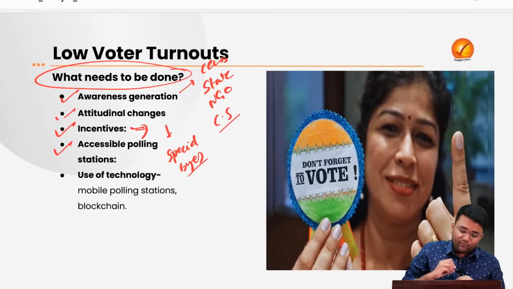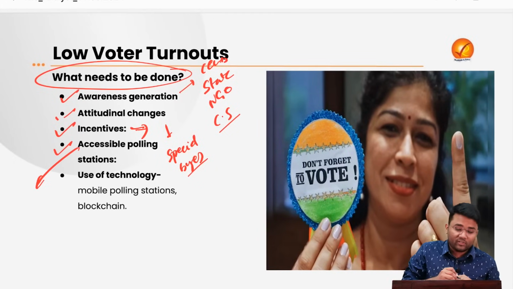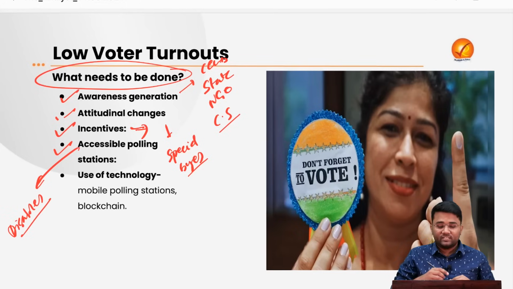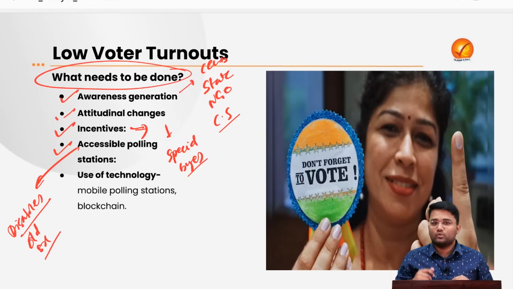Then there is a need for providing more accessible polling stations, polling stations with proper accessibility for the disabled and old-age people. So this will also help in increasing the voter turnout.